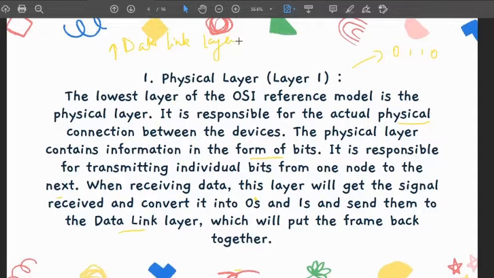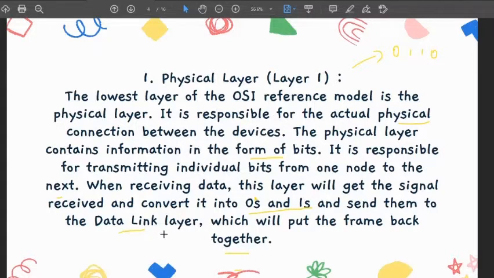I have told you that one networking device actually works in the data link layer. So zeros and ones, what is the main purpose? It converts the signal into bits, zeros and ones, and sends them to the data link layer, which will put the frame back together.